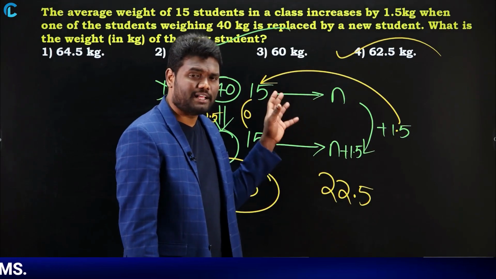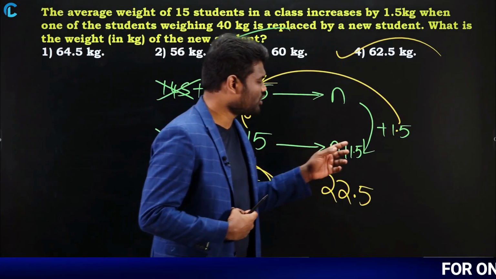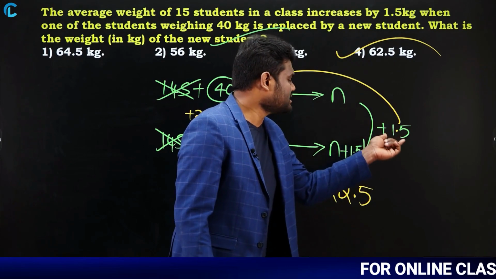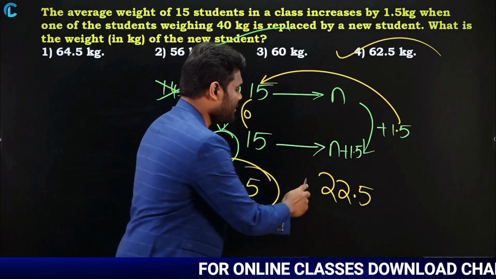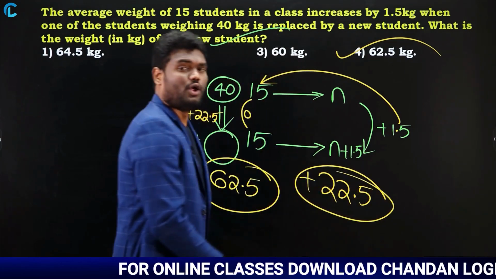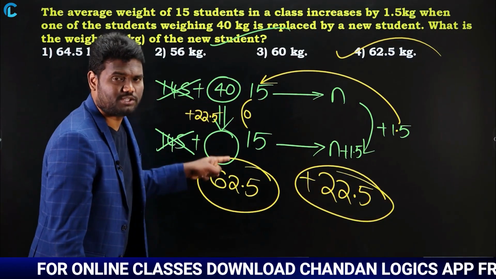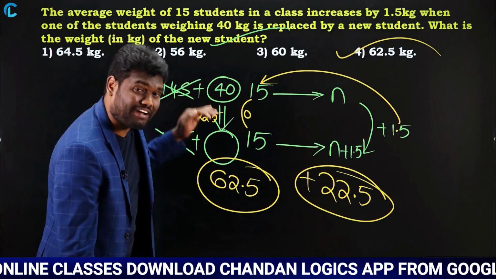In replacement questions you have to concentrate only on right hand side difference. Right hand side difference multiplied with left hand side top number. Now you are getting plus 22.5 extra, which means from this percent to this percent you are getting 22.5 extra.